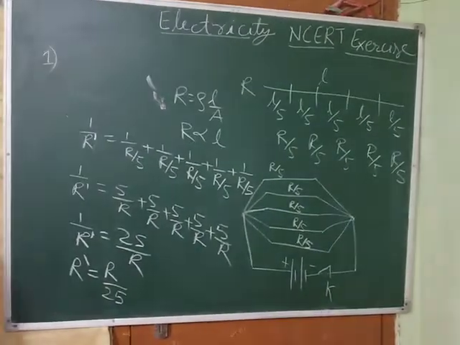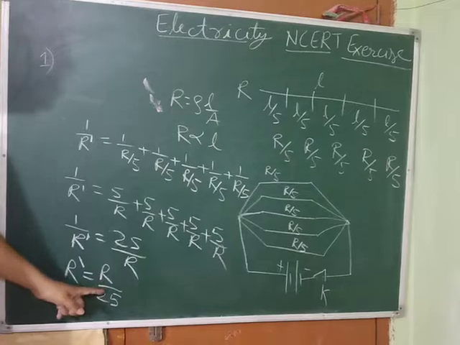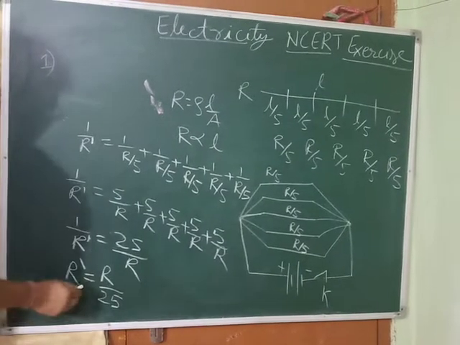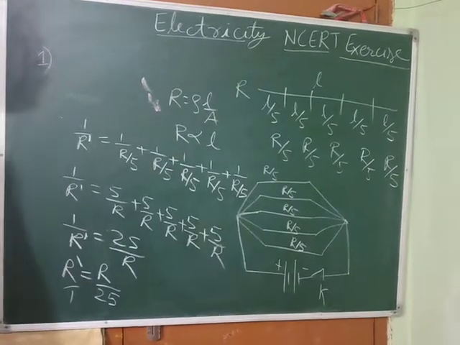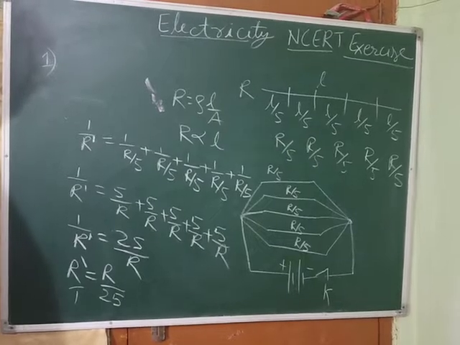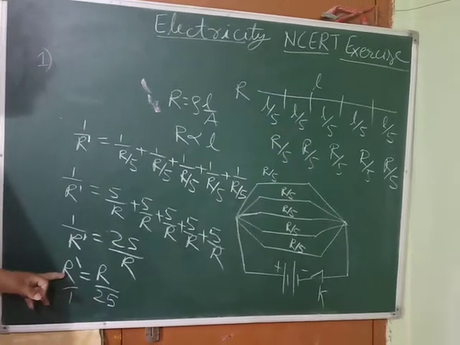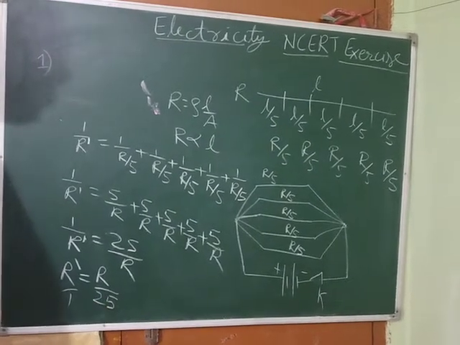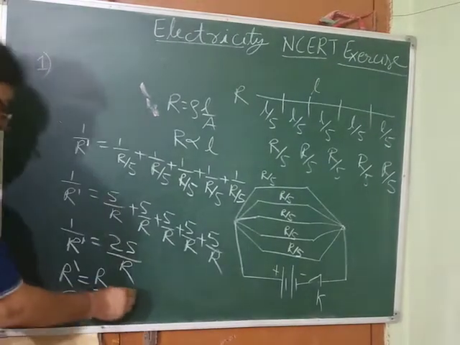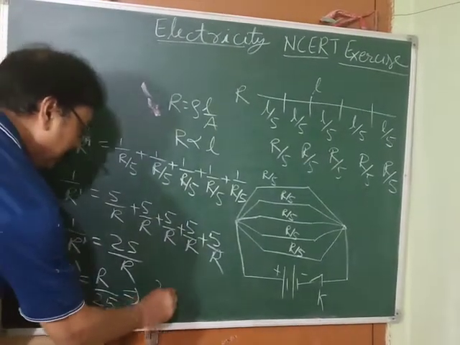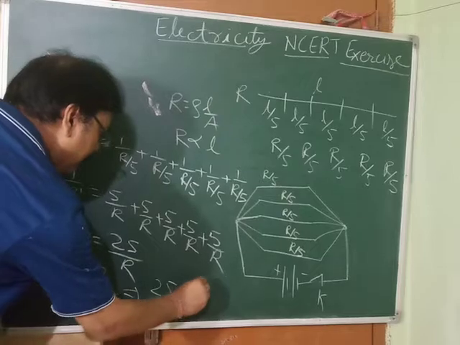So you have to find out R by R dash. We can take this 25 here and bring this R dash over here. So what will we get? We will get 25 is equal to R by R dash.